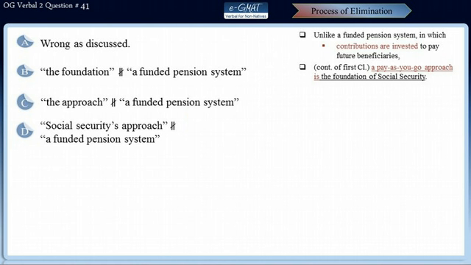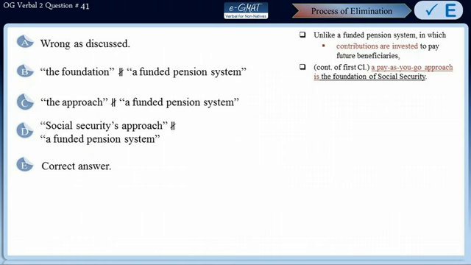So we are left only with choice E, and choice E sets this contrast correct. Here now Social Security is contrasted with a funded pension system, and logically now both the entities contrasted are parallel. So choice E is the correct answer for this sentence.